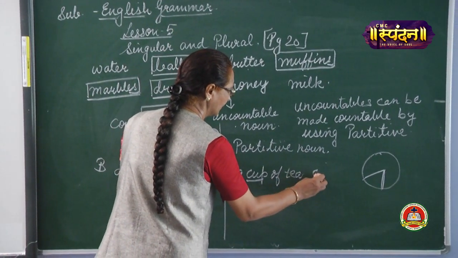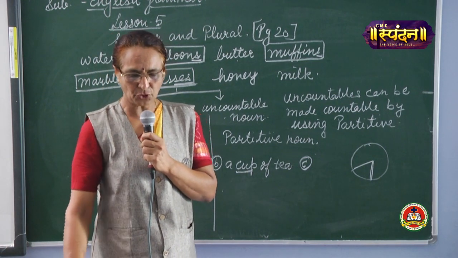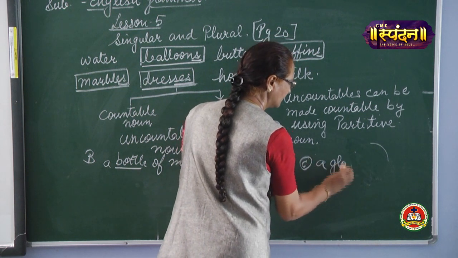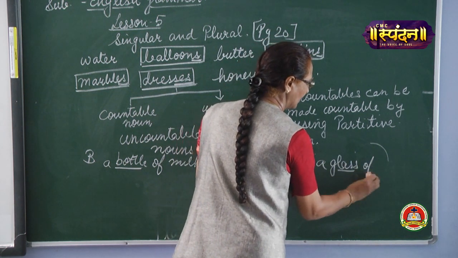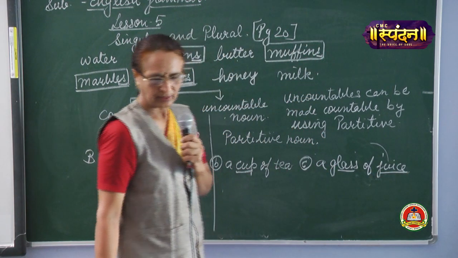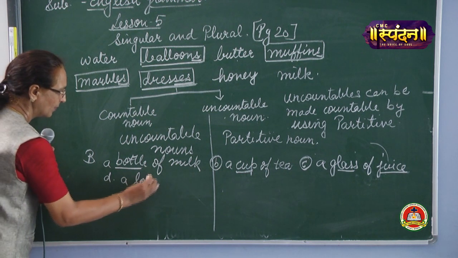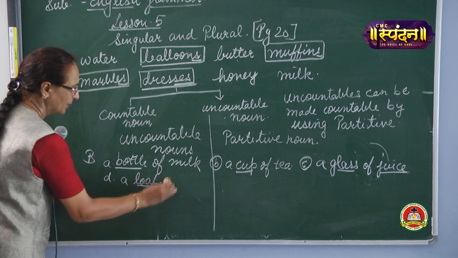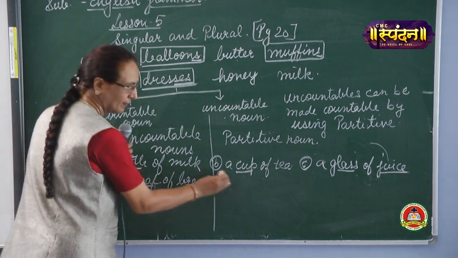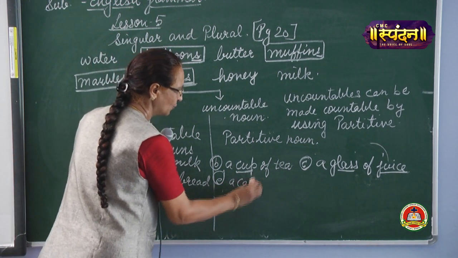You can count. Is that clear? But otherwise you cannot count tea. Now juice. A glass of juice. Then bread. A loaf of bread. Then soap. A cake of soap.